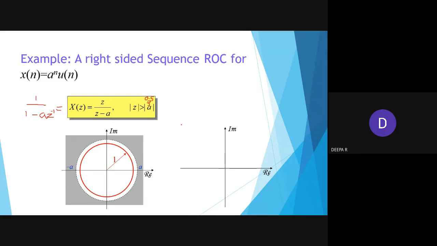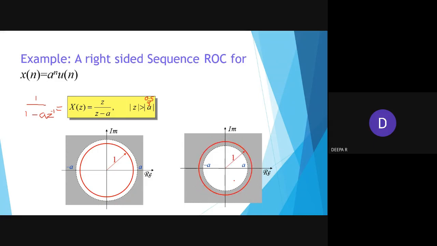We can't predict, because I have taken a general variable like a power n u of n. So it may be like z is greater than 0.5, or even z is less than 2, like that. So here you see the circle. Again, I have drawn it for 2 conditions. My z value is greater than 0.5. See, my circle here is 3 and the unit circle is on the inner side. But now my circle is 0.5, so my unit circle is outer.